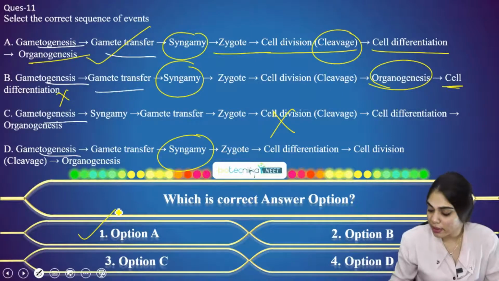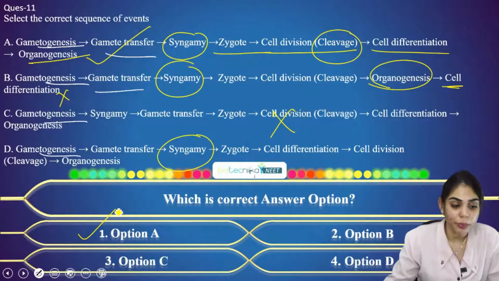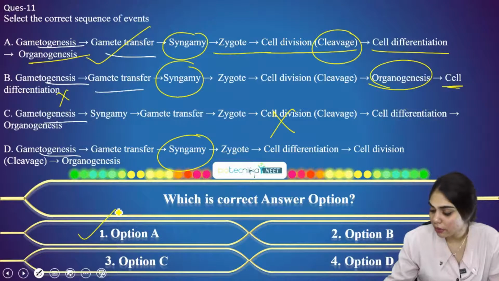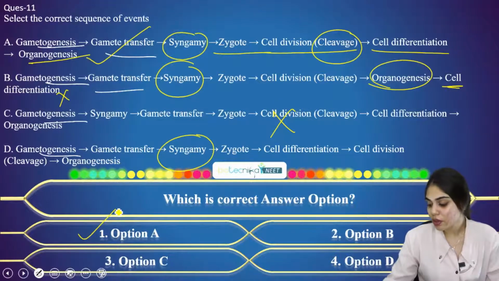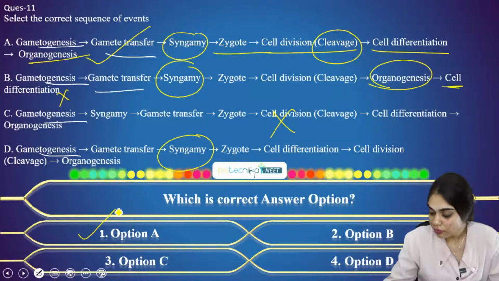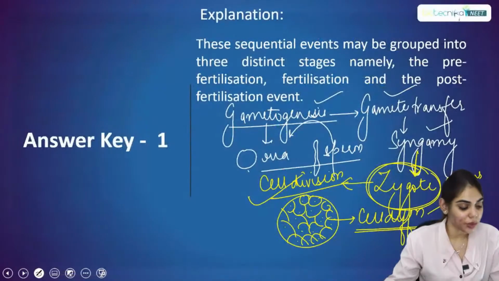So I'm sure this is clear to everyone. If you are not able to clearly follow it and want me to repeat, I can repeat it for you. Just post your query in the comment section if you have not understood it fully, and I can do it for you. If not, let's proceed to the next question.